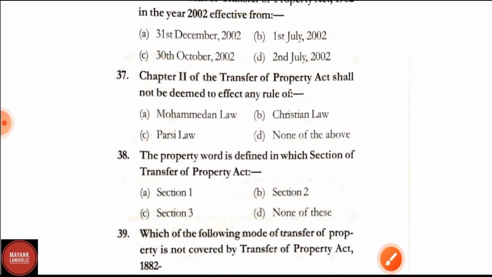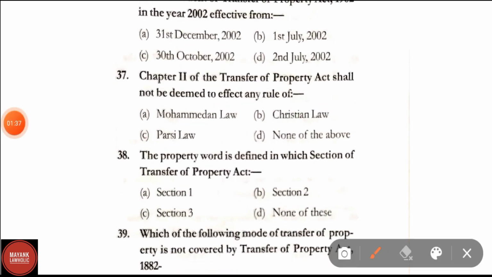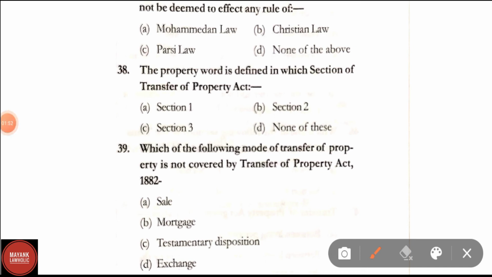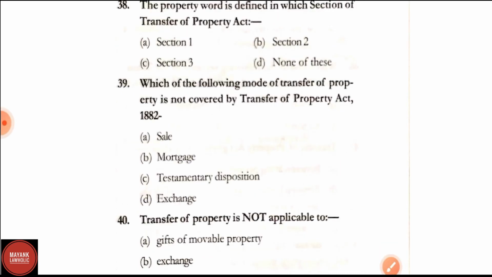Question number 37. Chapter 2nd of the Transfer of Property Act shall not be deemed to affect any rule of Mohammedan law, Christian law, Parsi law, none of the above. Correct answer is option A, that is Mohammedan law. Question number 38. The property word is defined in which section of the TPA? Property has not been defined in any section of the Transfer of Property Act, therefore option D is the right answer, none of these.